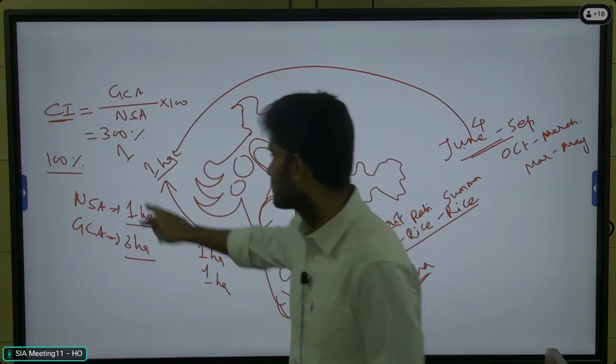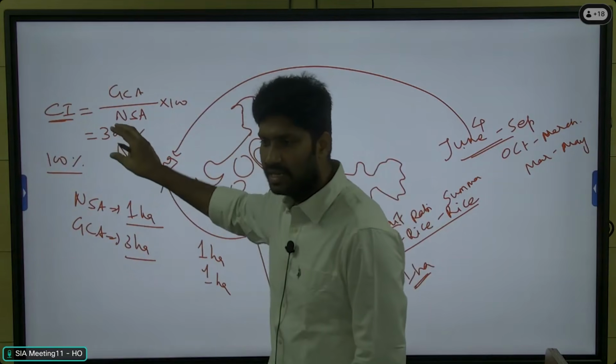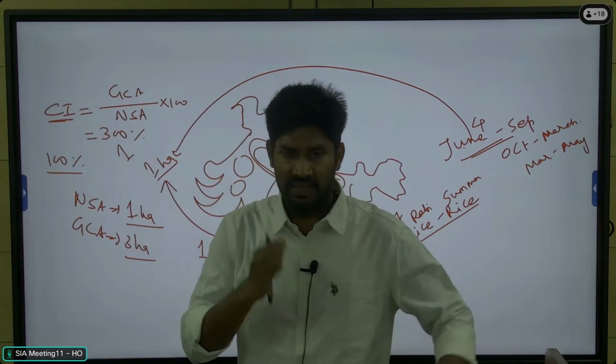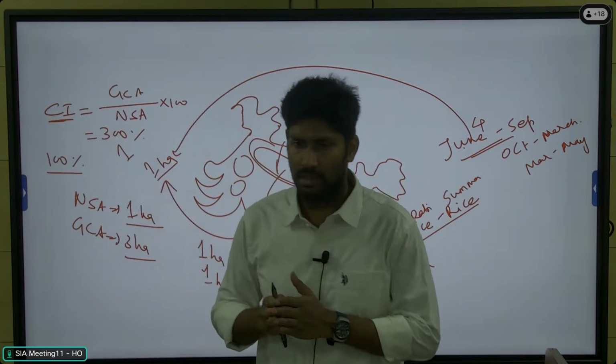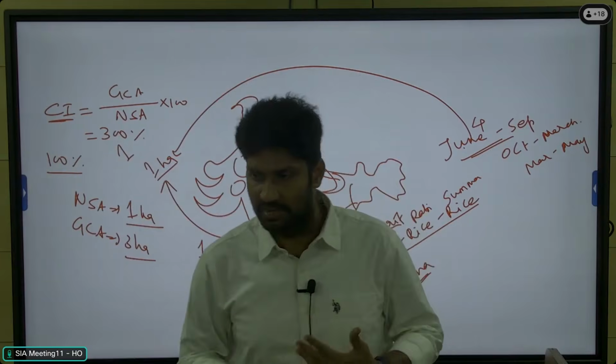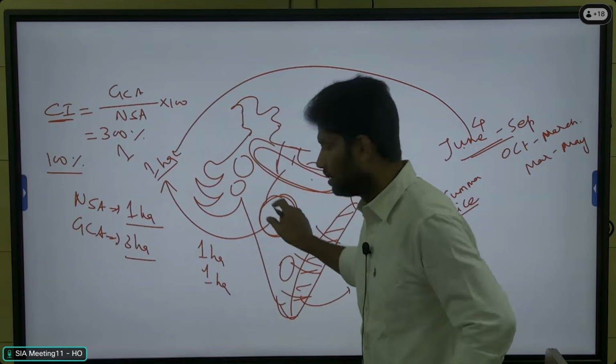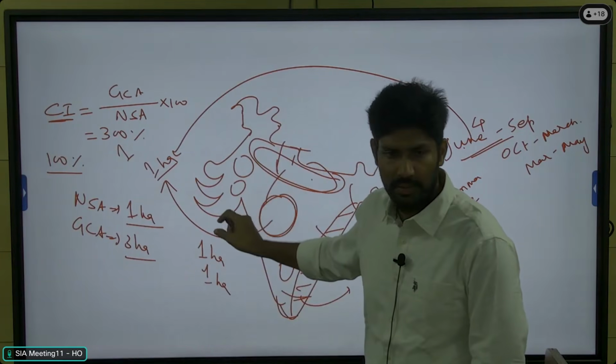What is the meaning of this cropping intensity? In a single year, how intensively the land is utilized. So this is one of the important concepts. Why do we study this concept? But now if you take the all India average, okay, this actually I have given a very specific, location specific example,